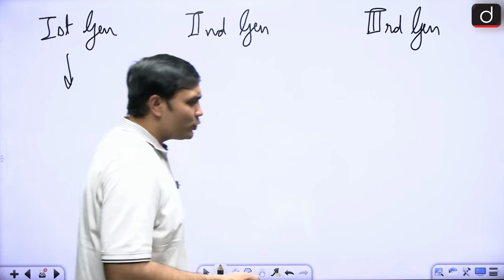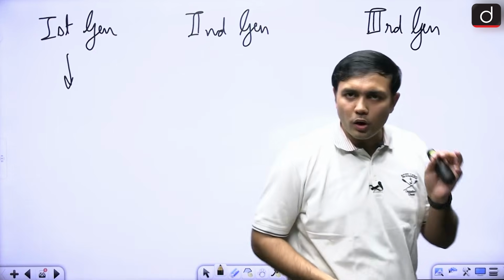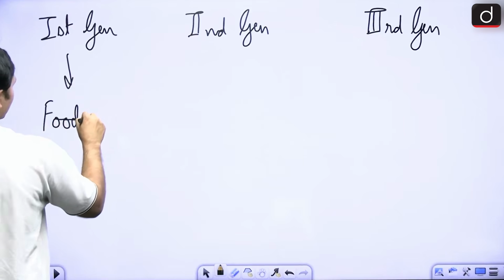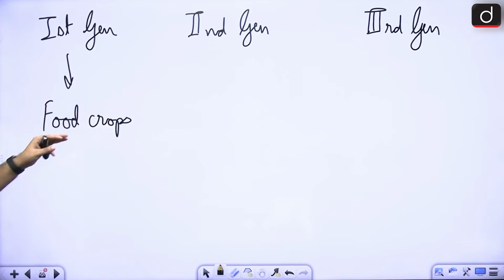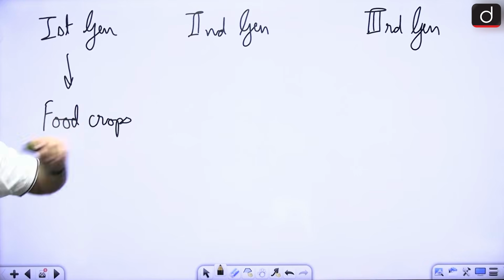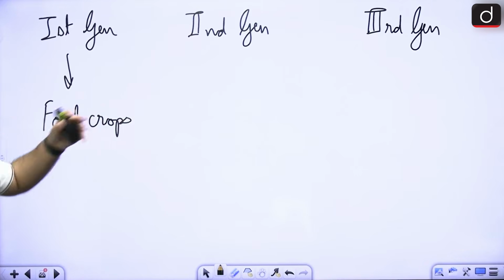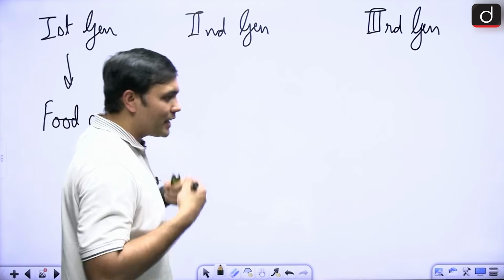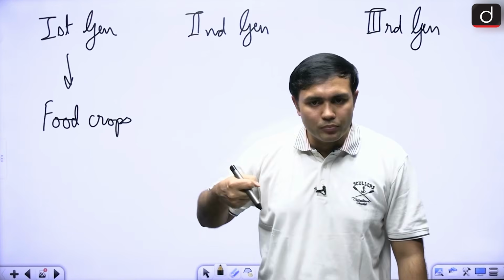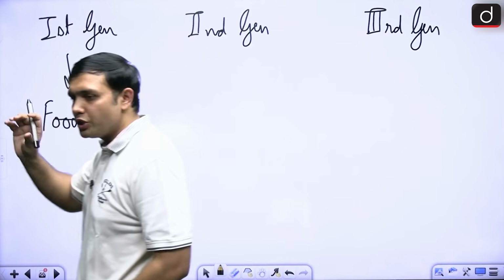So first gen was from direct food crops. Food crops. So of course it would be edible. Here you will find crops like, say for example, sugarcane, vegetable oil. So from sugarcane you are going to extract ethanol. From vegetable oils you will get biodiesel. So this is first generation biofuel.